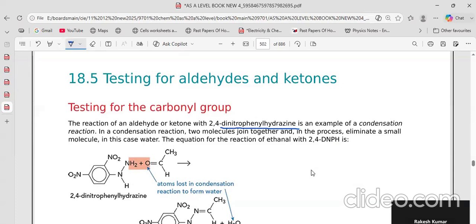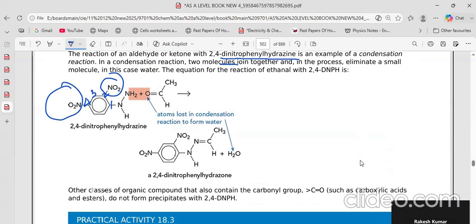This is dinitro, two nitros at 2 and 4, and this is hydrazine. 1, 2, 3, 4. That's why we call it 2,4. The two join together, and this is a condensation reaction happening, elimination, condensation. Water is thrown out, and this 2,4 is a precipitate.